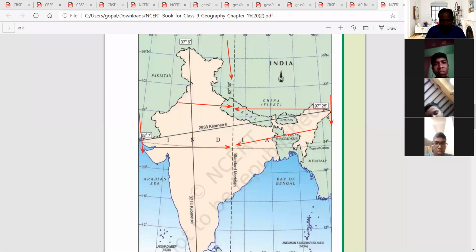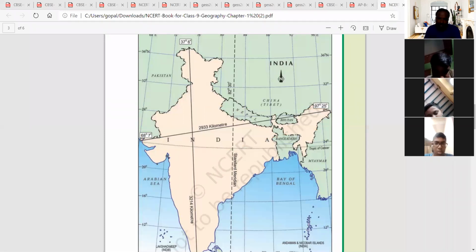This is called 82.5 degrees east longitude, the standard meridian. Based on this only, we have equal time throughout the country.